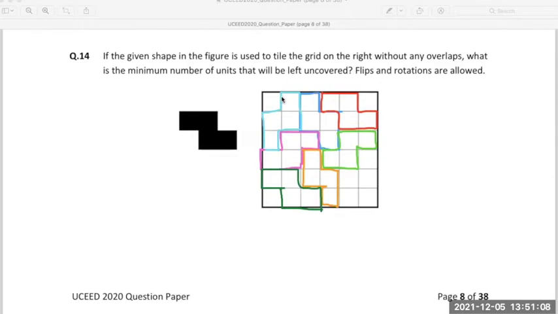And then there's one more left, which I will place here. The remaining parts, these ones and this fourth one, are the only ones which will be left empty. There won't be any other box left empty outside this. Is this clear?